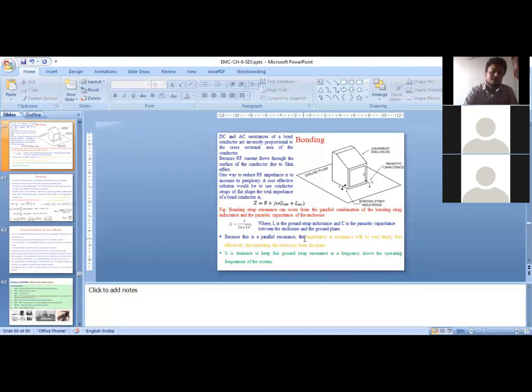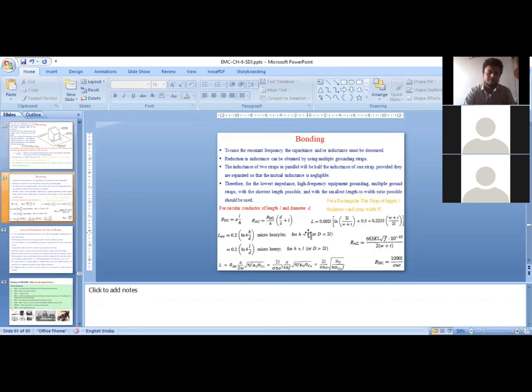The L external is the inductance generated by the external magnetic field surrounding the conductor, and L internal is the internal inductance which is generated due to the magnetic field inside the conductor. The formulas for the external and internal inductances are given over here. The concept of skin depth is coming over here. I'm not explaining these concepts in detail. Actually, these are very important, but it will take a lot of time to explain. So still I'll try to explain these things in brief.